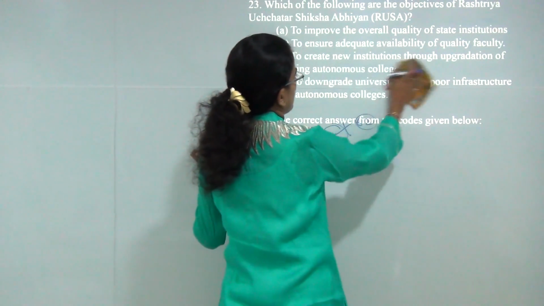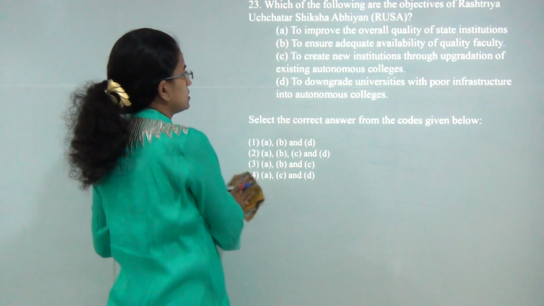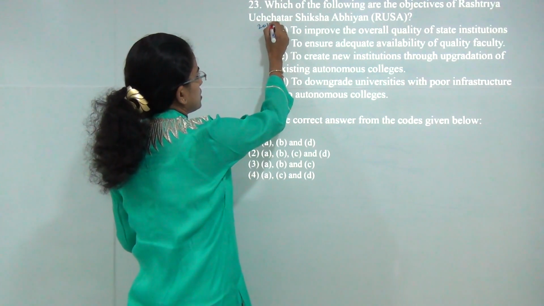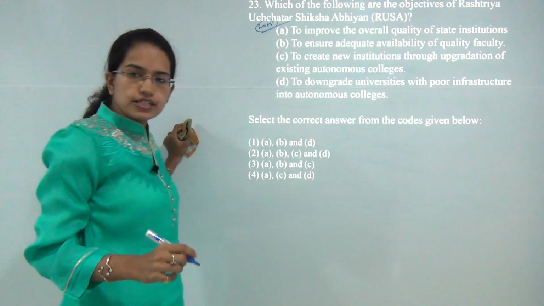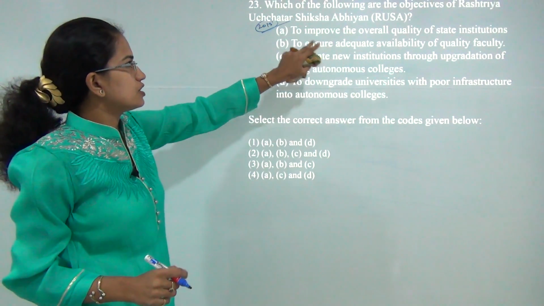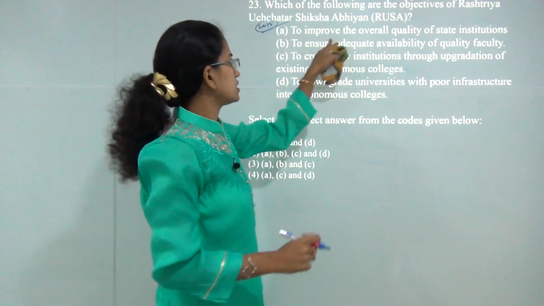Rashtriya Uchchatar Shiksha Abhiyan is an initiative that has been started by the government of India in 2013. So it's again a question from the higher education section, very important. It aims to improve the overall quality of state education. That's correct.